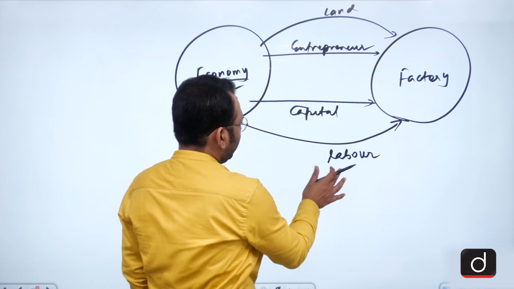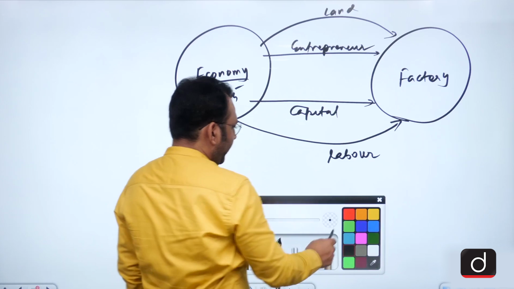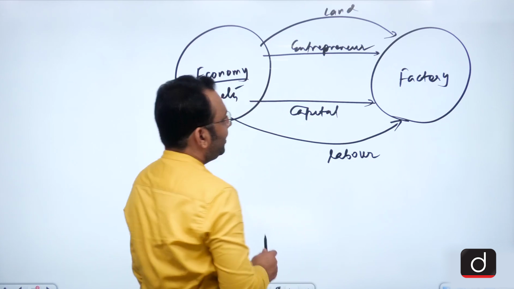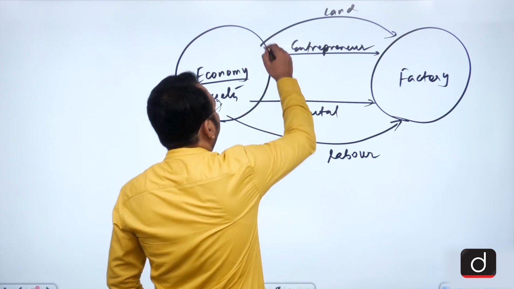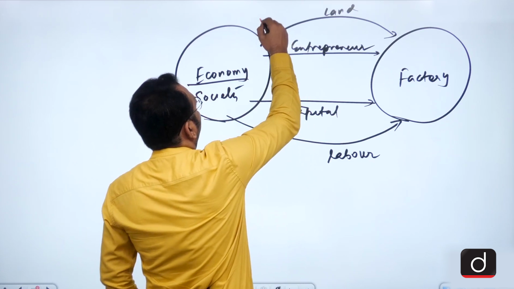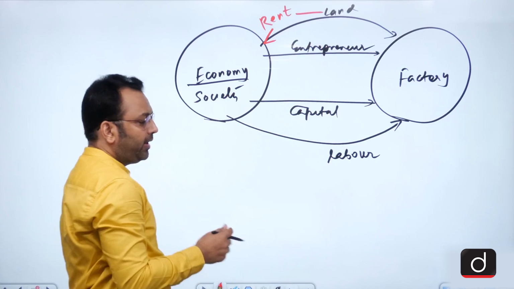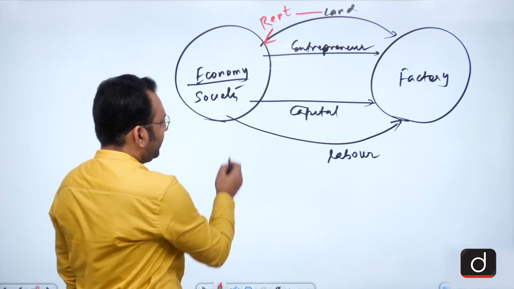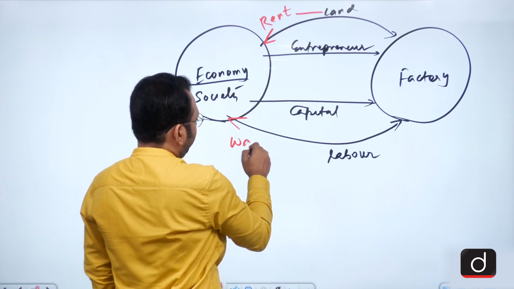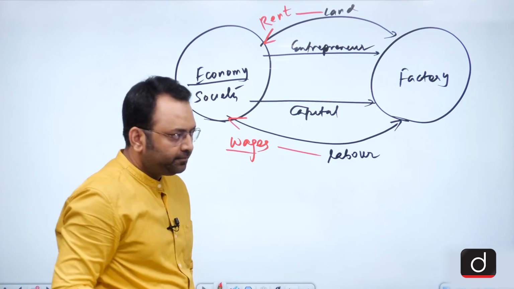So these are the factors of production. But why would these things come to the factory? Because the factory will pay the economy a rent for the land it has taken on rent. It will pay the labor wages for the work they have done.